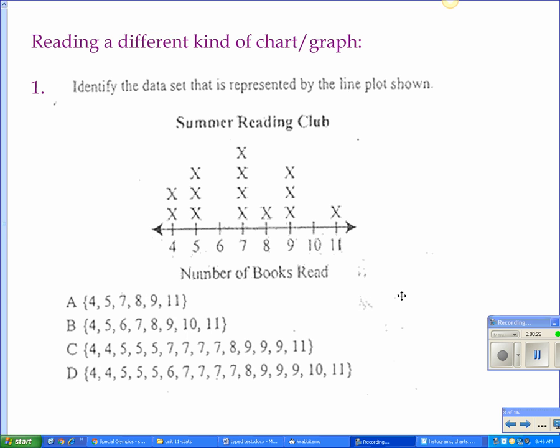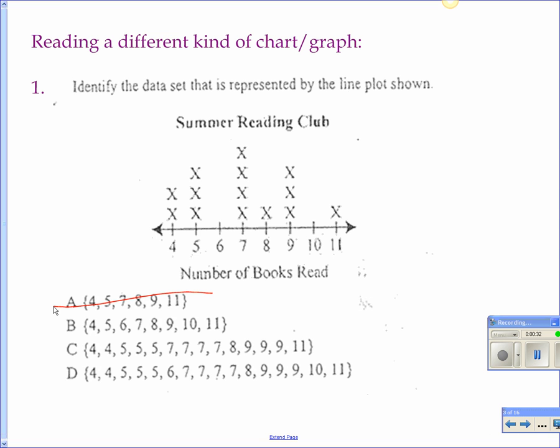Does A have 2 4s? Nope, so you can mark it out. Does B have 2 4s? Does C have 2 4s? Yes. Does D have 2 4s?